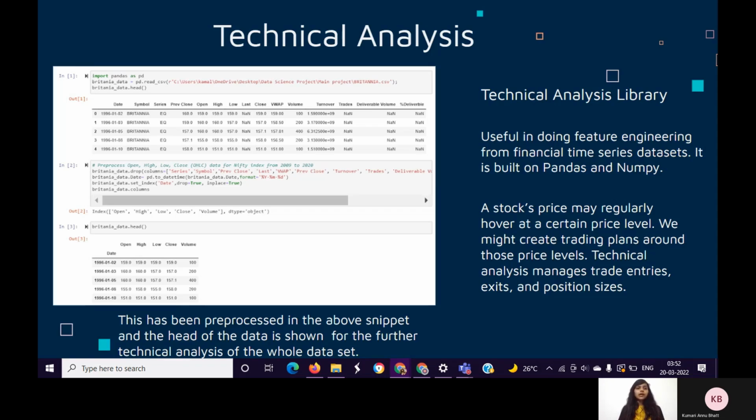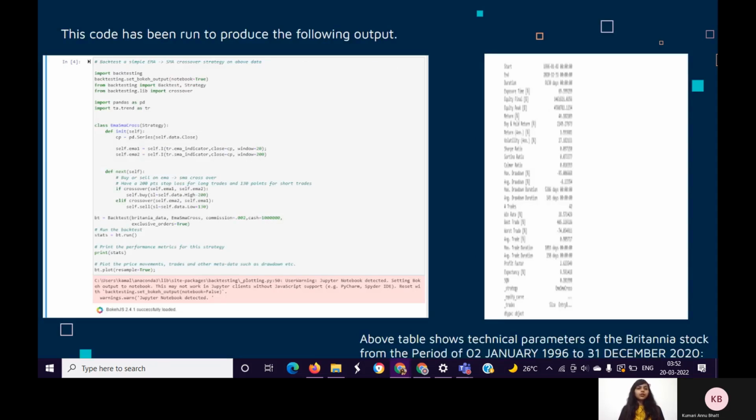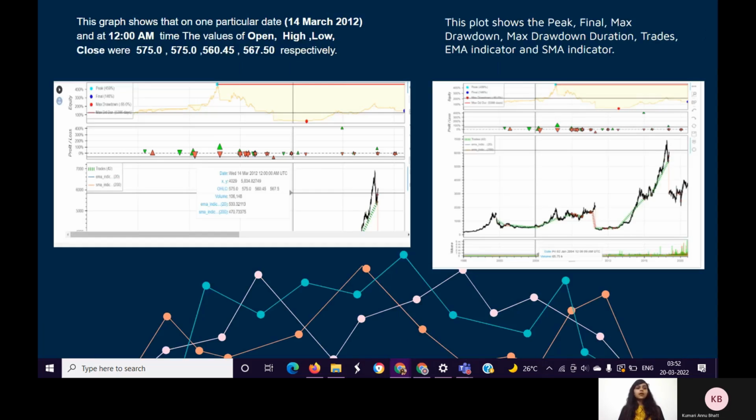For example, a stock's price may revolve around a certain price level. We can create our trade plans according to that. The following code has been run to produce the following output. The table shows all technical parameters of the Britannia stock from the period of 2nd January 1996 to 31st December 2020. From this table, the return, volatility, expectancy, and average trade can be depicted.